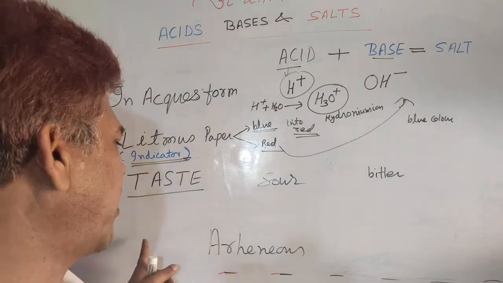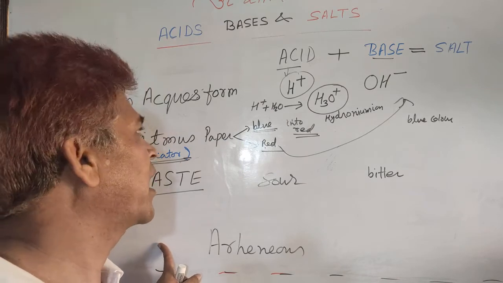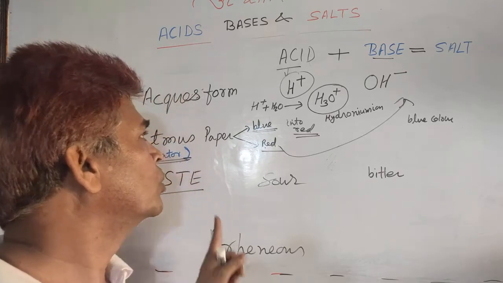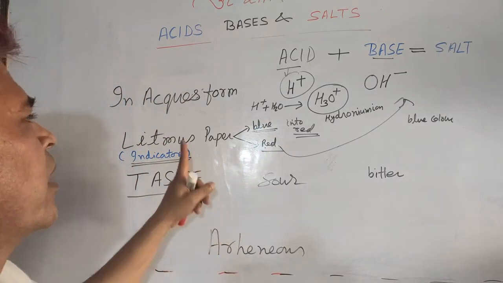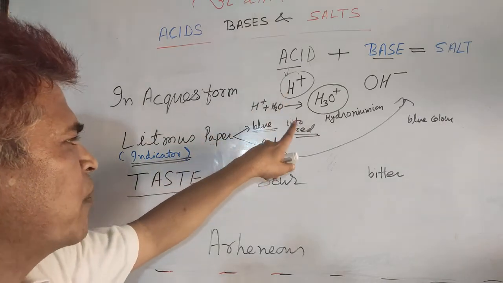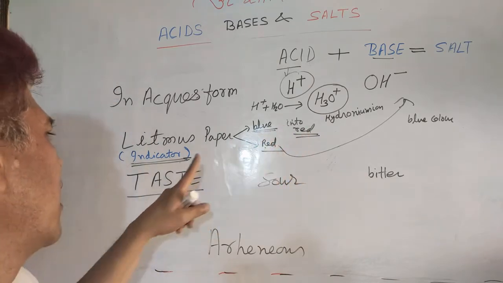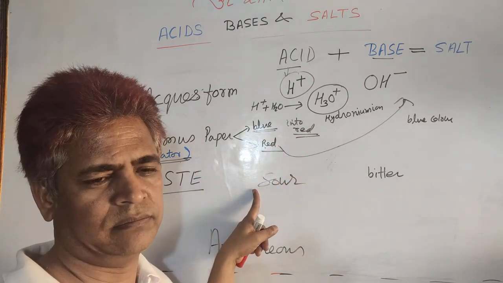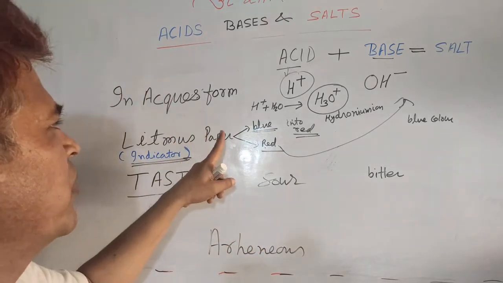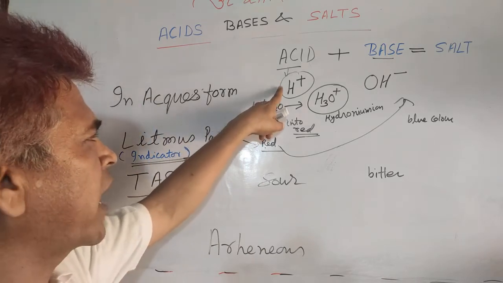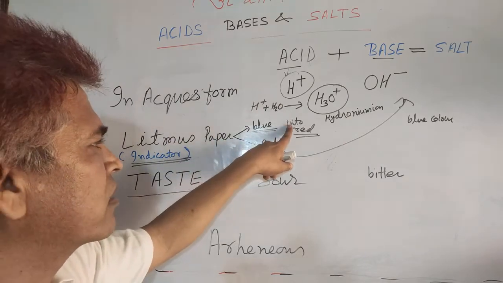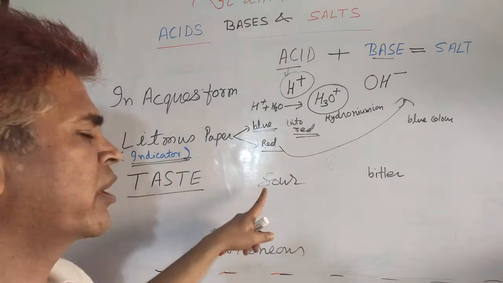So, now you can easily define the acidic substance, that is the Arrhenius definition. Those chemical substances which give hydrogen ions on dissolving in water, turn blue litmus paper red, and are sour in taste. Again I repeat this definition: those chemical substances which give hydrogen ions on dissolving in water, turn blue litmus paper red, and are sour in taste.